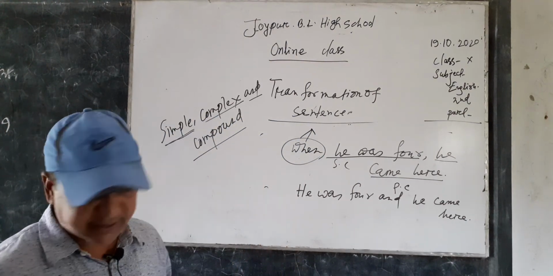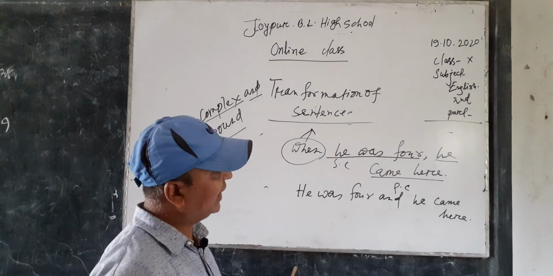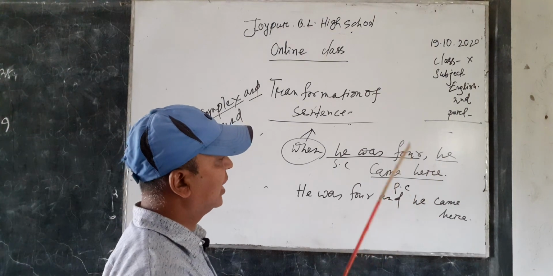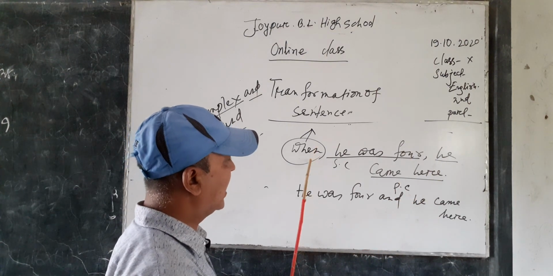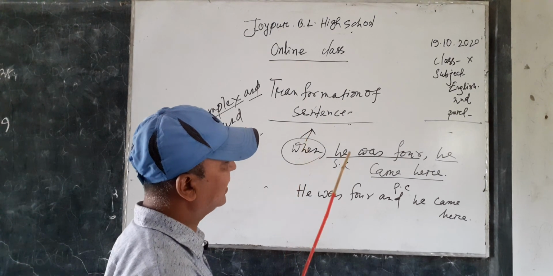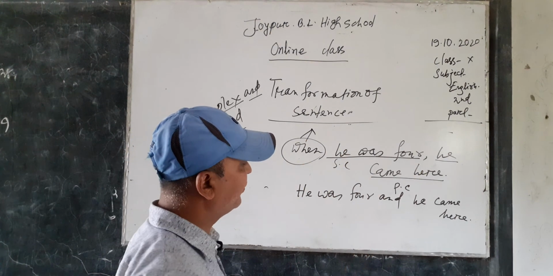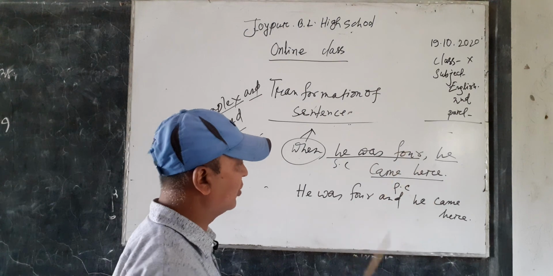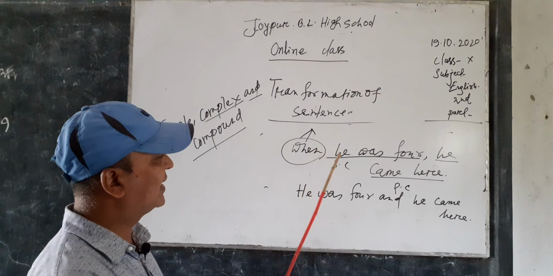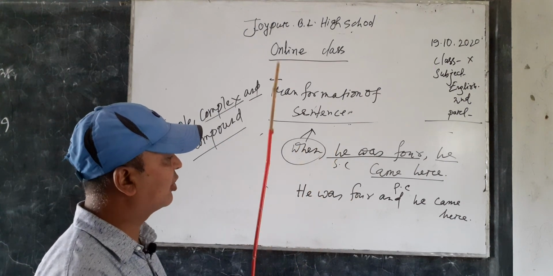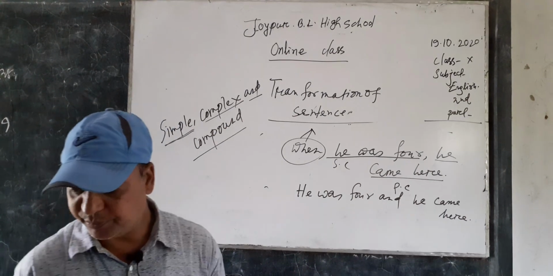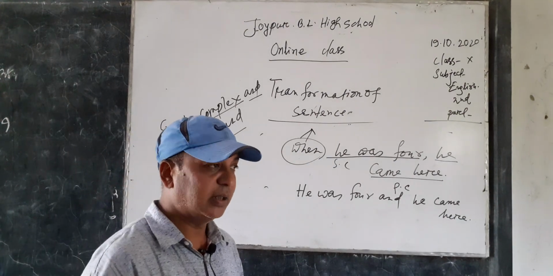Dear learners, if the subordinate clause is at the end of the sentence, then the subordinate clause will be turned at the beginning and the subordinating conjunction must be omitted, then the clause, and in the middle of the two clauses you will have to write and then the other clause. In this way you can make it compound when the complex sentence is combined by subordinating conjunction since or when. Dear learners, now let's move to another rule.